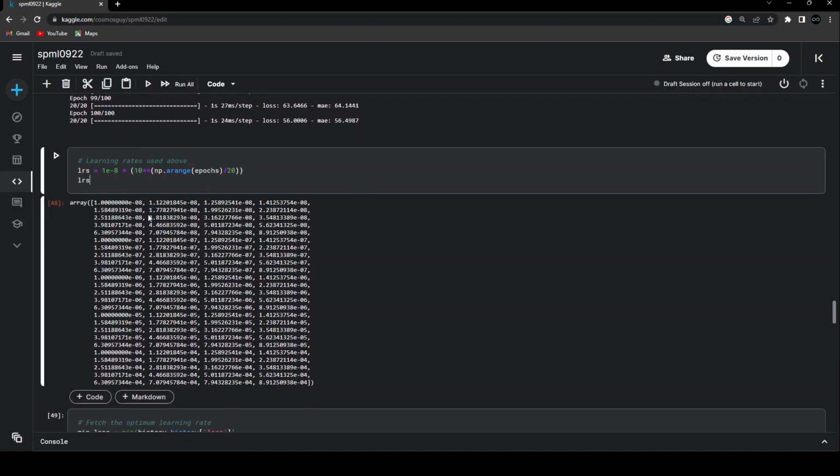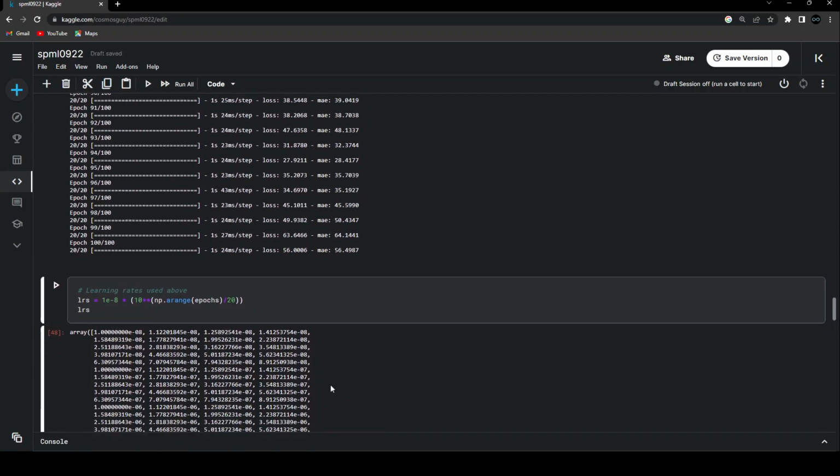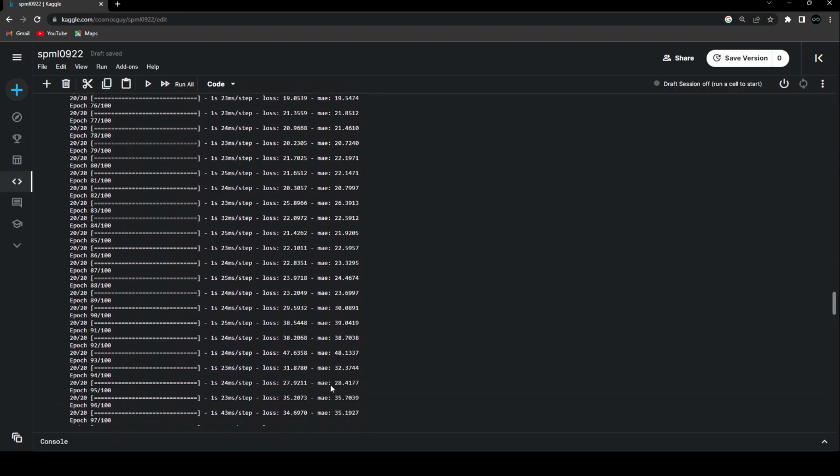Starting from 1e-8, the next value is 1.12e-8. All the time you can see that the powers are changing, starting from minus 8, then going to minus 7, then minus 6, then minus 5, all the way up to minus 4. So this is the way my learning rate is changing, and depending on that we have been getting this above result.